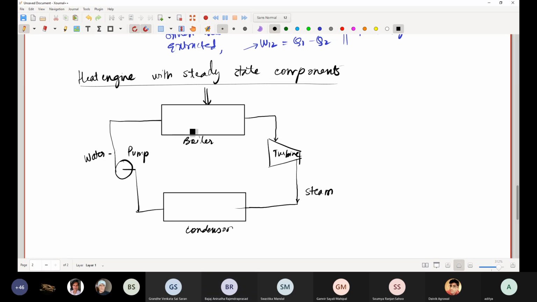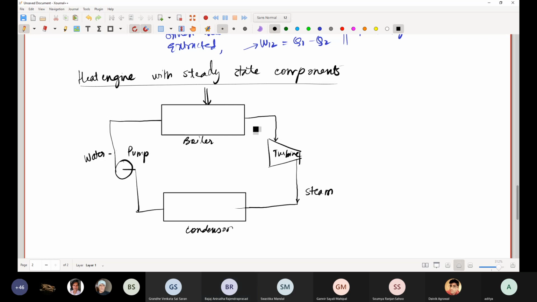Yeah, ask. I have one doubt, sir. We give heat to the water in the boiler, and it is converted to vapor, and from the vapor it goes to the turbine. But I'm not able to understand why we are again condensing steam. Can we not heat the steam directly and again put it into the boiler?